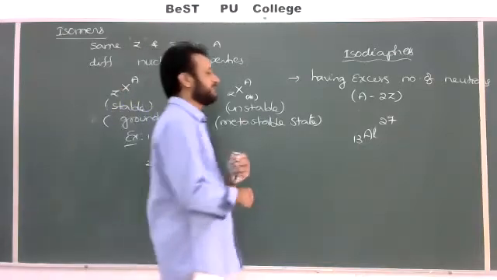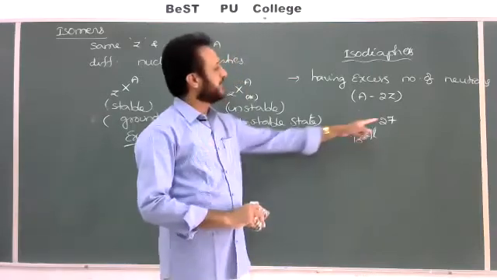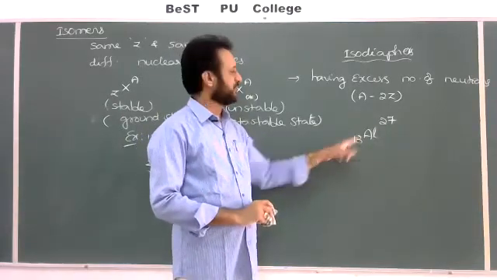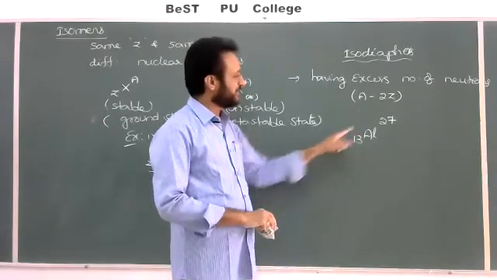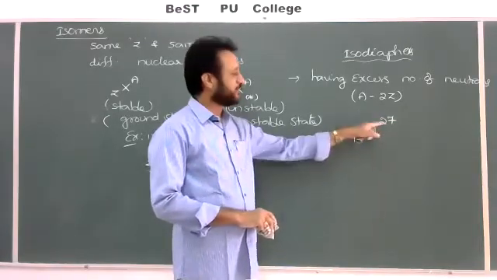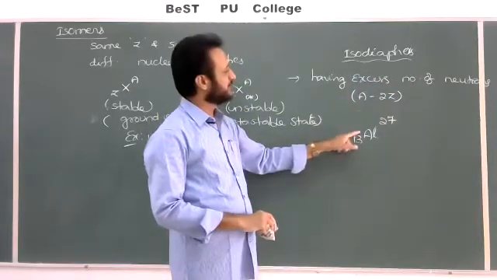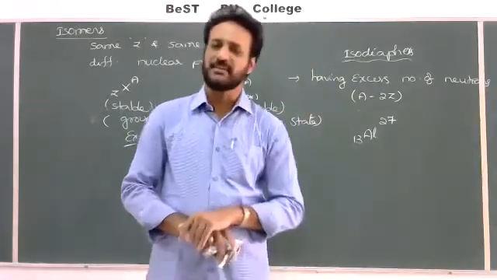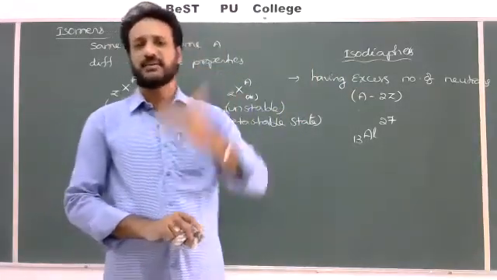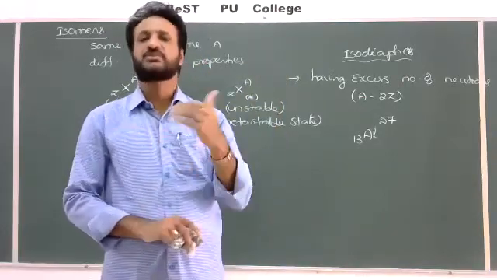And if we take A minus Z, how much will you get? 27 minus 13 is equal to 14. So 13 twos are 26, but comparing to 2Z, one neutron more is there. So this type of element can be taken as isodiaphers. The atoms which are having an excess number of neutrons, that is A minus 2Z, can be taken as isodiaphers.